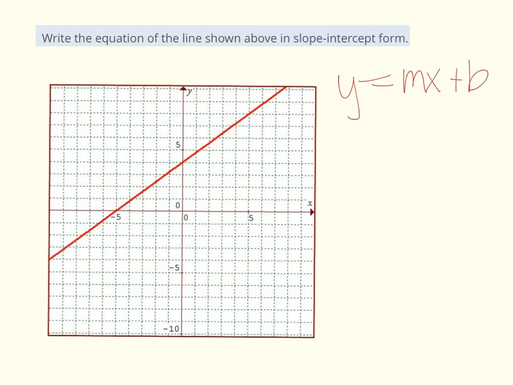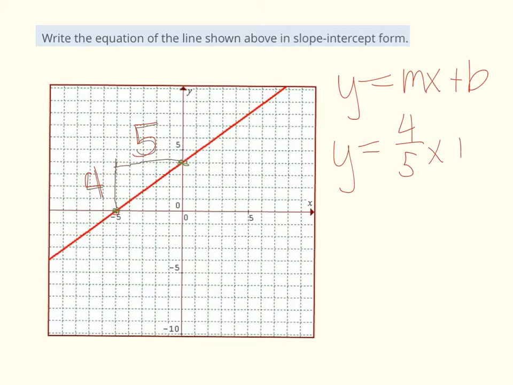So to find slope, we count our rise over our run. So we need to choose 2 points on the line. So I'm going to pick this one, and I'm going to do this in a different color. I'm going to pick this one and this one because they are 2 easy points. So I count my rise over my run. I had to go up 1, 2, 3, 4 spaces, and over 1, 2, 3, 4, 5 spaces. So I rise up 4 spaces, I run out 5 spaces. I'll write that in red, it's kind of hard to see. Okay, so my rise over my run is 4 over 5. That's going to be my slope.